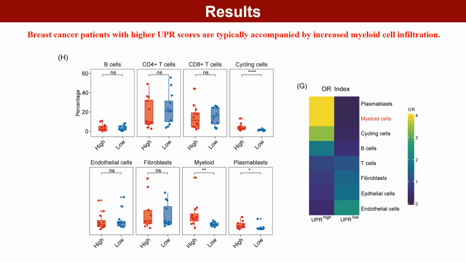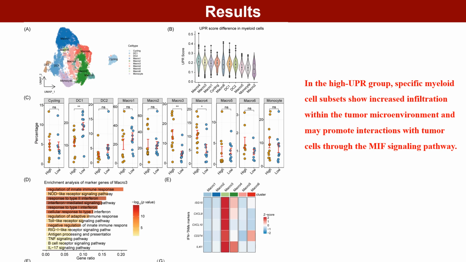Further analysis showed that infiltration of myeloid cells, plasma cells, and proliferating cells was significantly increased in the high UPR group, particularly myeloid cells. Further analysis of myeloid cell subsets revealed that the abundance of macro-3 and macro-4, characterized by interferon-primed TAMs and lipid-associated TAMs, was increased in the high UPR group.